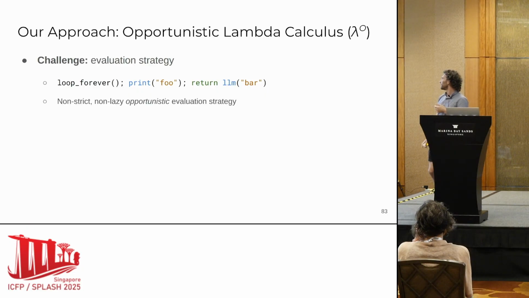Lazy evaluation would return the LLM call, but it would never do print, because that's not really required for the output. So we actually have a non-strict, non-lazy strategy we call opportunistic, which is sort of going to do all 3 things, and in particular, it's going to print.